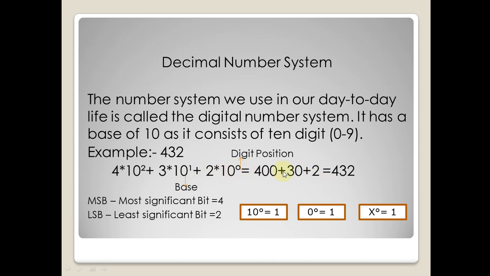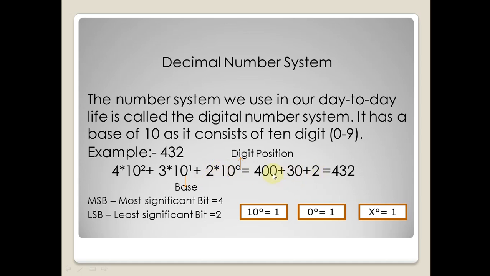10 to the power 0 है तो 2 कैसे हो गया? Because any number to the power 0 is always equal to 1. किसी भी नंबर की अगर पावर 0 है, बच्चे, don't forget this thing. कभी भी आपको ये चीज़ नहीं भूलनी है कि अगर किसी भी नंबर की पावर 0 होती है तो always comes 1. Here you can see the example: 10 to the power 0 is equal to 1, 0 to the power 0 equals to 1, and x to the power 0 equals to 1. Always it comes 1. So 2 into 1 is here, 10 to the power 0 is 1. So 2 into 1 is equal to 2.